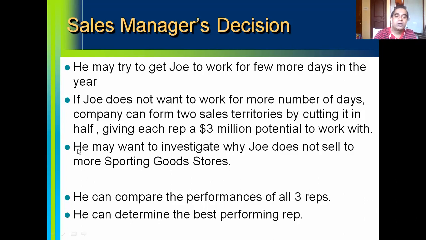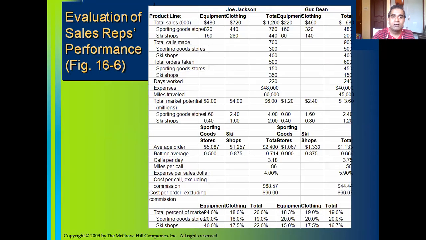Sales manager may want to investigate why Joe does not sell to more sporting goods stores. When we went through the analysis of Joe Jackson, he has made more sales to specialty ski stores and less to sporting goods stores. That is what you can see here.